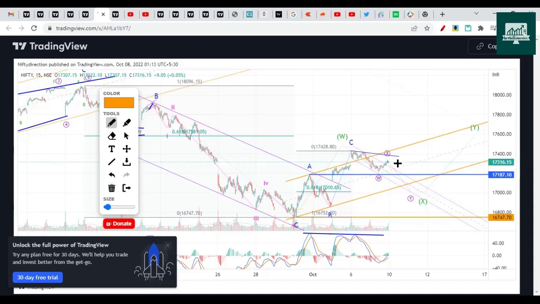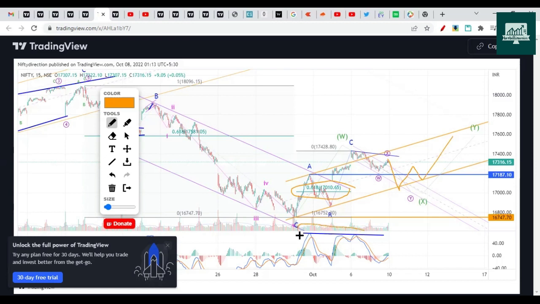Not in a straight line. It will open a small gap down, it will fill that gap and then come down. It will not be a sharp drop. Even if that happens, it might find support here if this is the structure that we are thinking. So this is a less bearish structure where we are assuming it to make a low near 17,000, then again give a 3-wave up move.